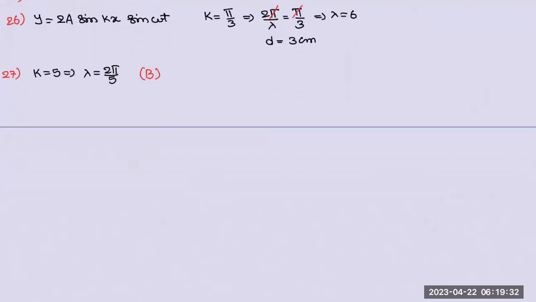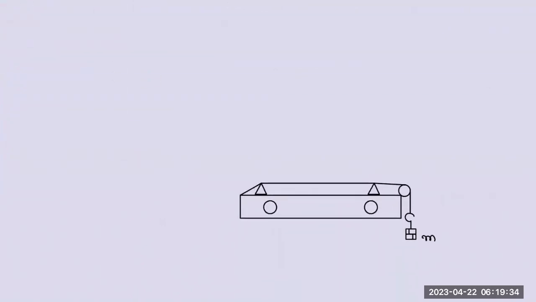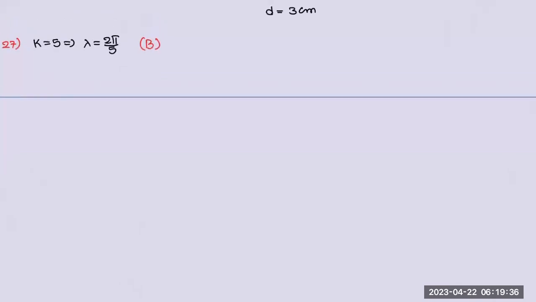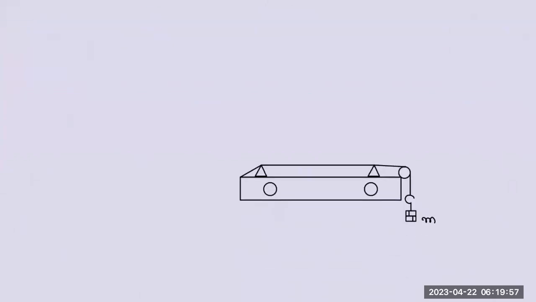B. That's fine. Here you have to take pi as 3.14, right? Sir, can't we use pi equal to 360 degrees? Pi is not equal to 360 degrees. Some students may get confused about changing one angle to another. Only if you want to convert pi to degrees do you use it. Otherwise, pi should not be used. Now we discuss wave on a string.